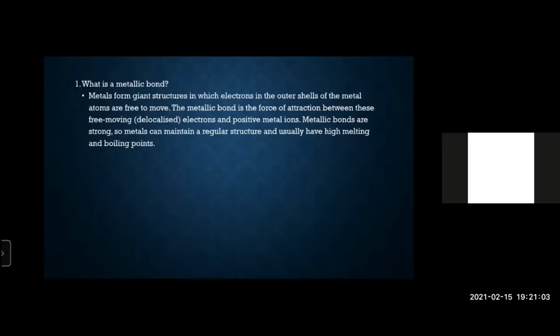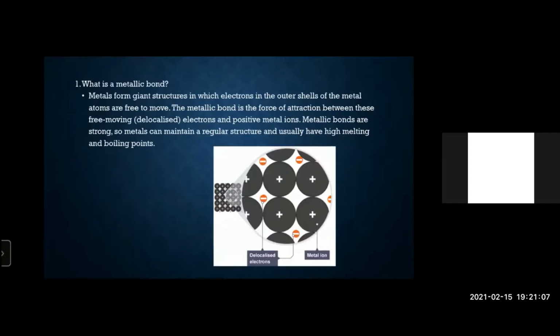Now let's come to metallic bonding. What is a metallic bond? So in metals, what happens is that you have positive ions and their electrons. For example, you have aluminium that has cations of Al3+. 3 electrons from each atom are going to come out, or they will be delocalized, and a sea of delocalized electrons will be formed. Think of the sea as a glue.